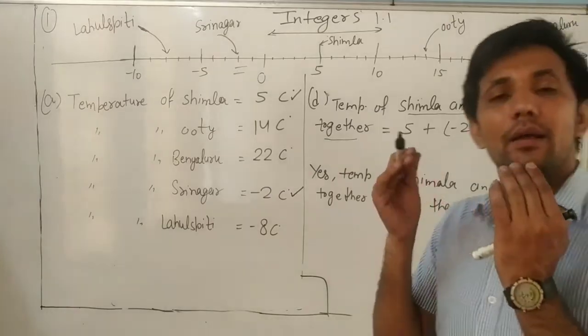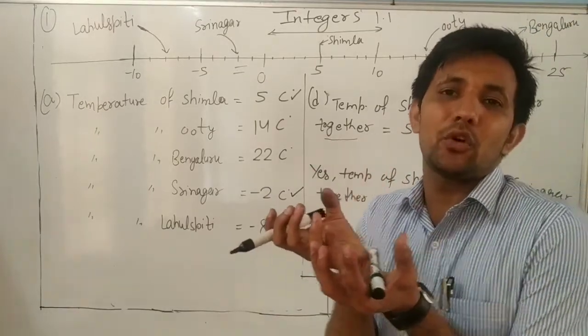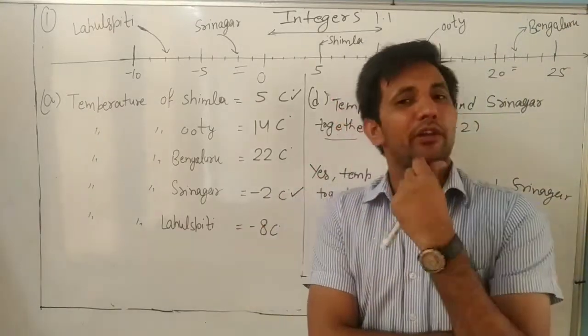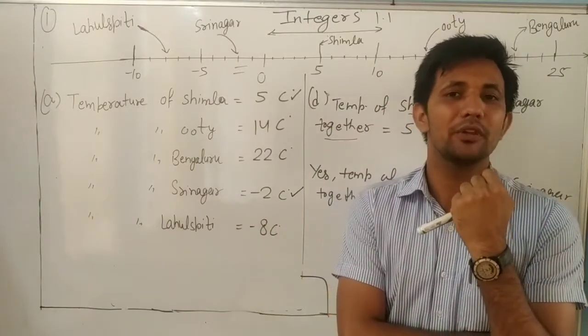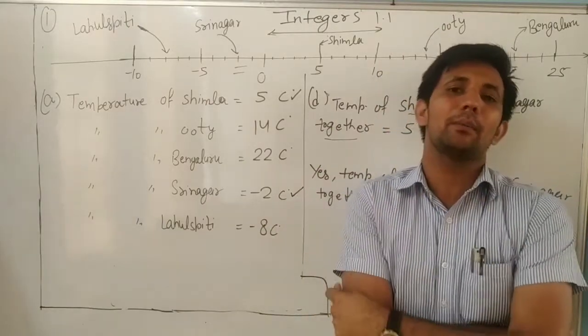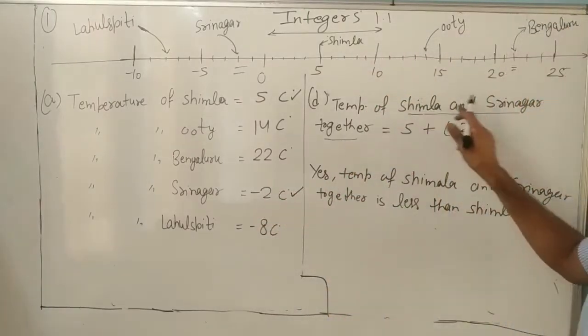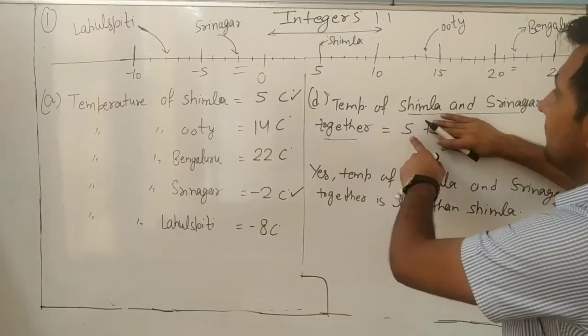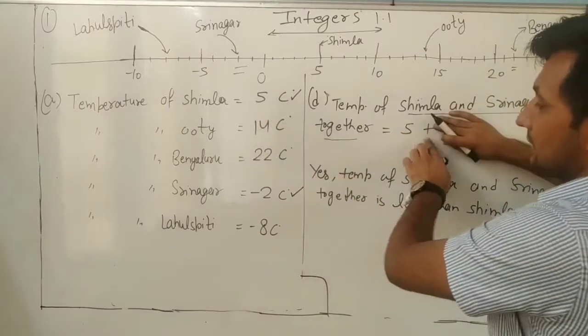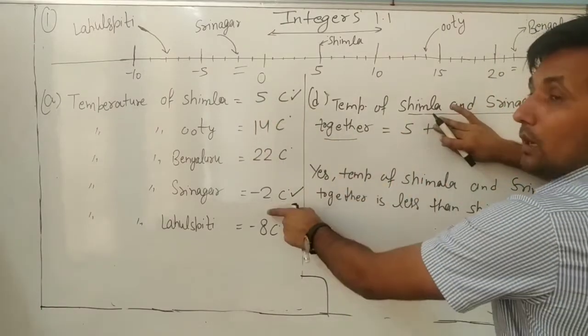Together means how much is the total temperature. If suppose I say you have 10 rupees and I have 2 rupees, so what is our money together? 10 plus 2, same as it is. Temperature of Simla and Srinagar together: Simla 5 plus temperature of Srinagar, how much? Minus 2.